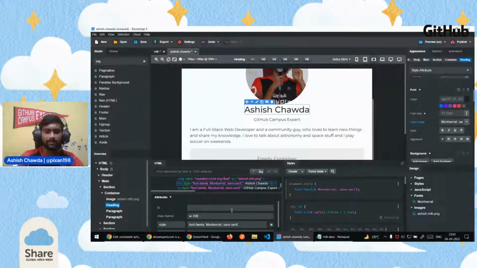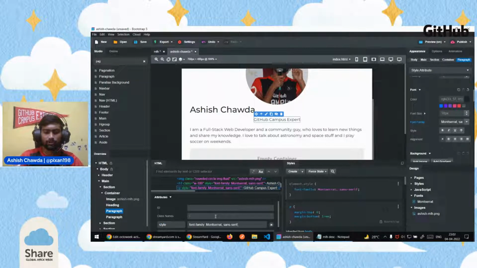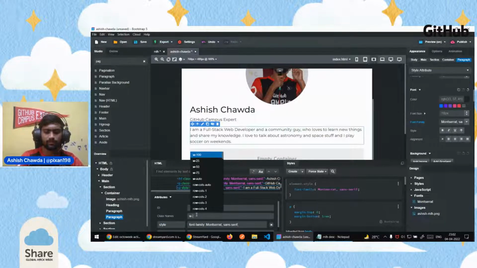If I add that to this particular heading, it will just expand this heading to the full width of the page. So as you can see, previously it was like this, just spanning over its content, and now it is spanning over the whole page. This is the same thing we want to do for all paragraphs also. So we will add that same utility class w-100 to the paragraph and to this description paragraph also, so that it spans the whole width of the page.